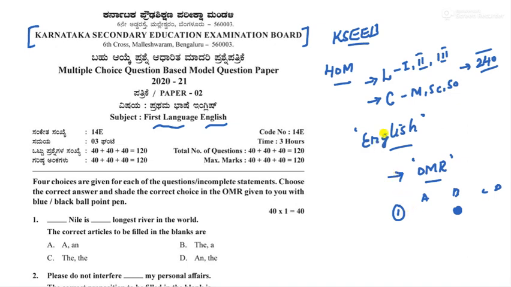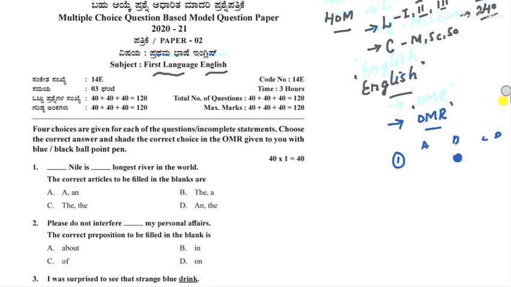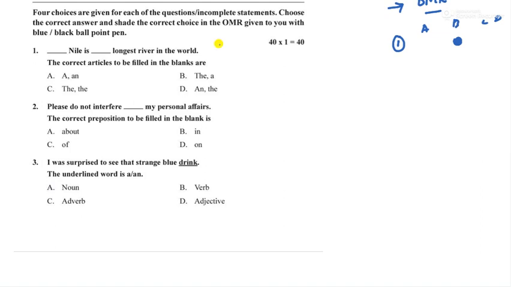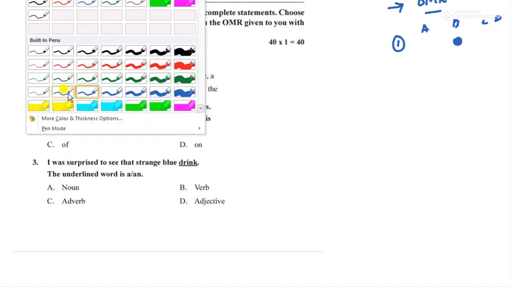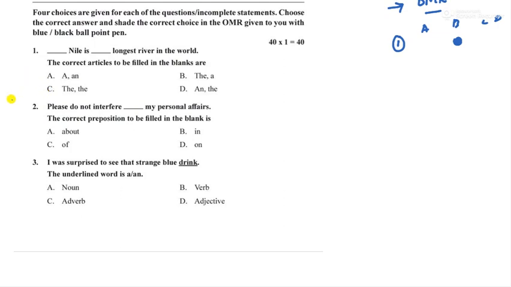So moving to question number one now. This is our first question. You try to solve it by yourself first. Once it is not done, you can later refer to the video. The first question is: dash Nile is dash longest river in the world. The correct articles. It is based on articles.